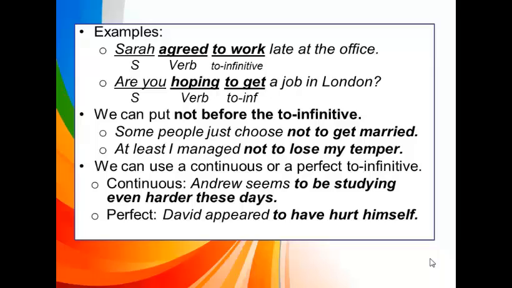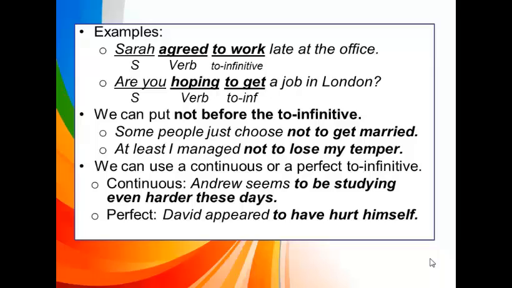This is the example of verb plus to infinitive. Number 1. Sarah agreed to work late at the office. Sarah is subject, agreed is verb, to work is to infinitive. Number 2. Are you hoping to get a job in London? Are you is subject, hoping is verb, to get is to infinitive. And then we can put not before the to infinitive. Number 1. Some people just choose not to get married. Number 2. At least I manage not to lose my temper.